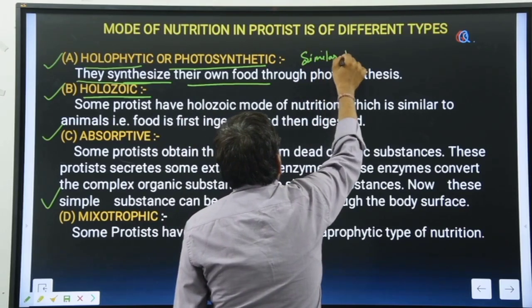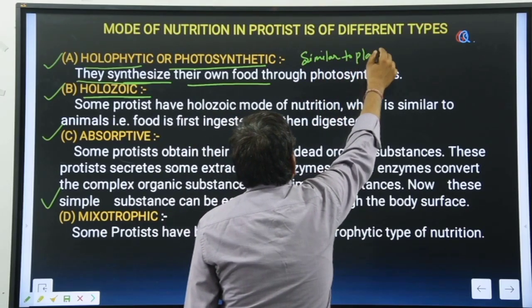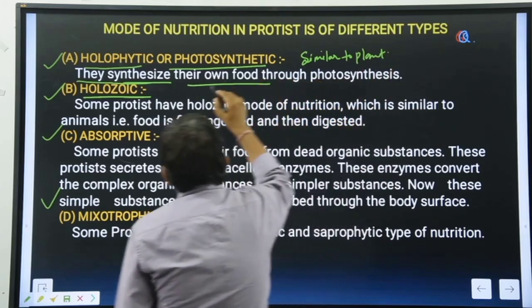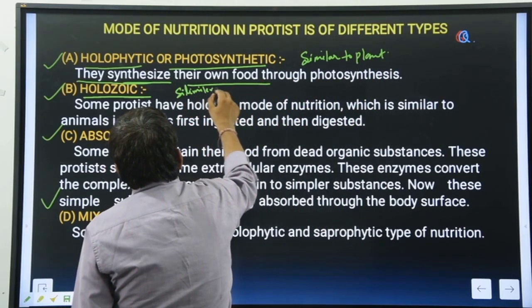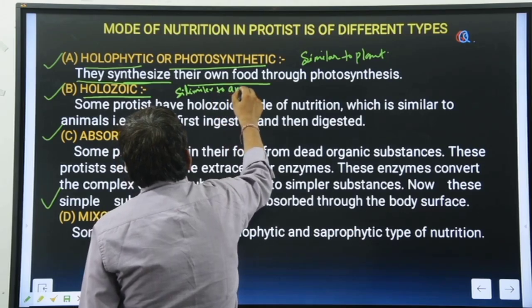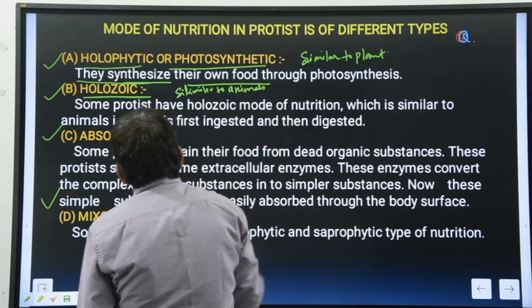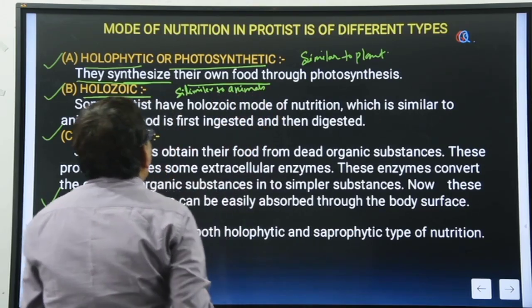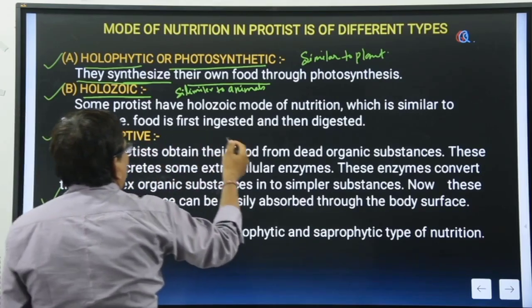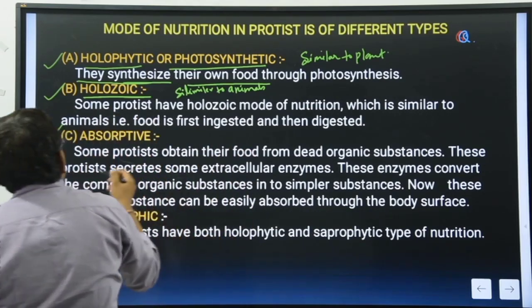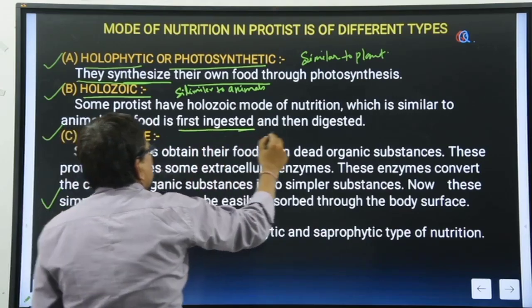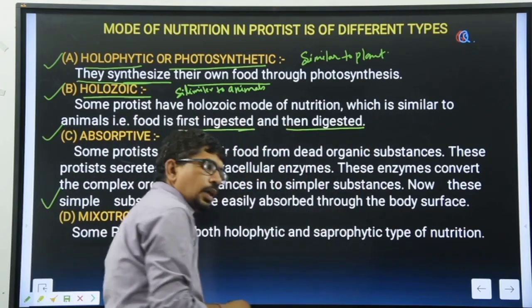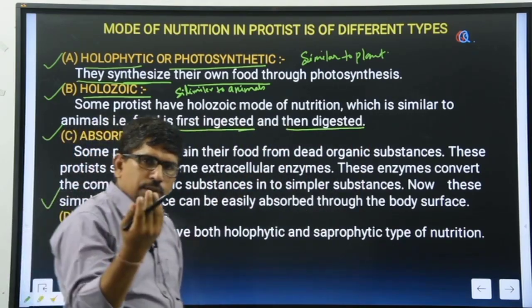Second, holozoic, similar to animals. Clear? Some protists have the holozoic mode of nutrition which is similar to the animals. First ingestion then digestion. हम लोग क्या करते हैं बेटा? पहले खाना खाते हैं फिर पचाते हैं.